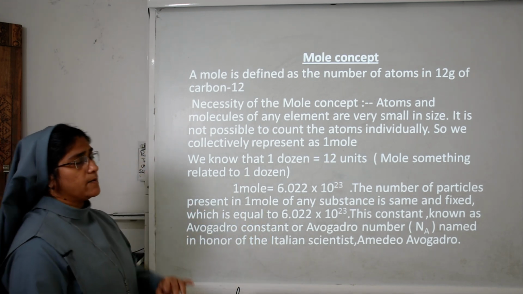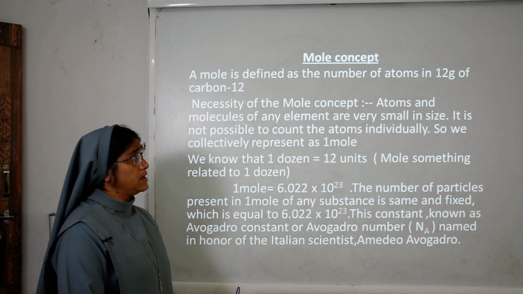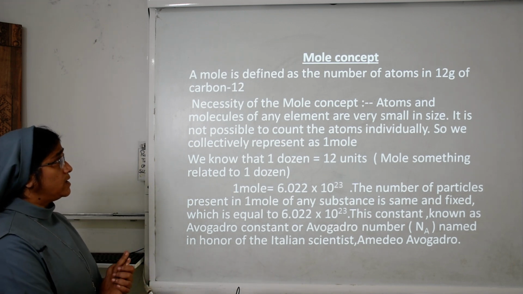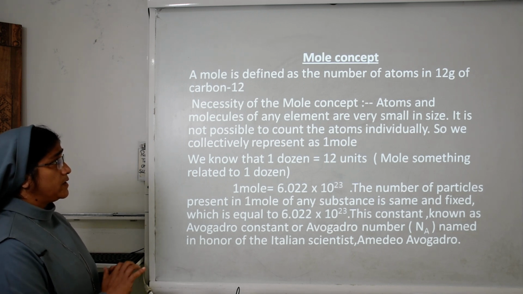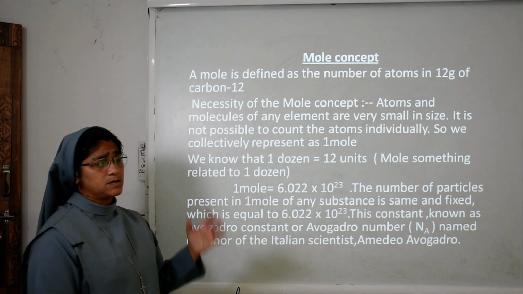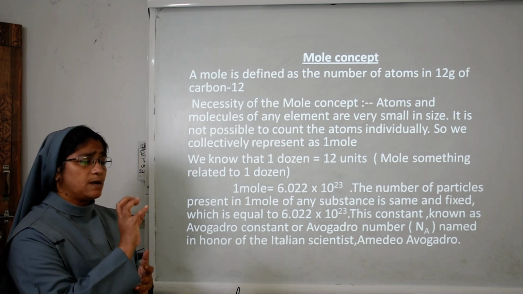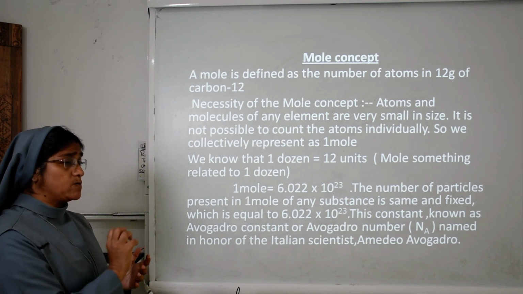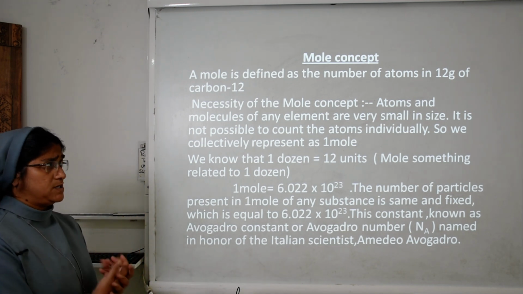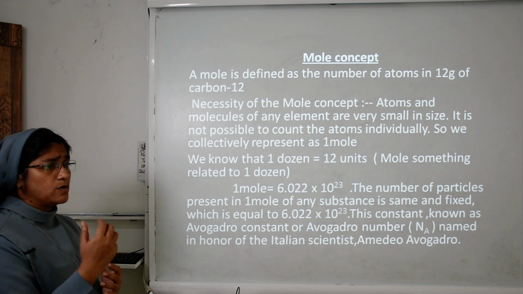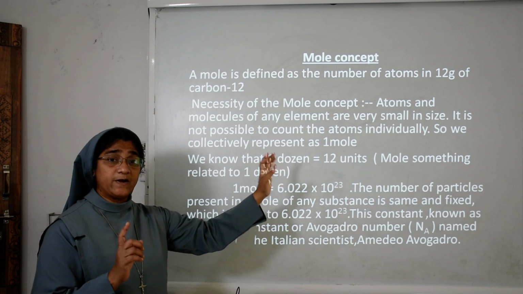So now we will study the mole concept. A mole is defined as the number of atoms in 12 gram of carbon 12. What is the use of the mole concept? You know that the size of the atoms of an element is very small, so it's very difficult to count the atoms individually. So we collectively represent it as 1 mole.